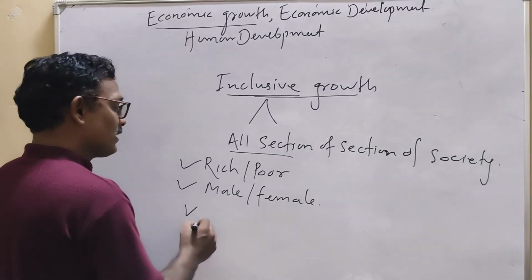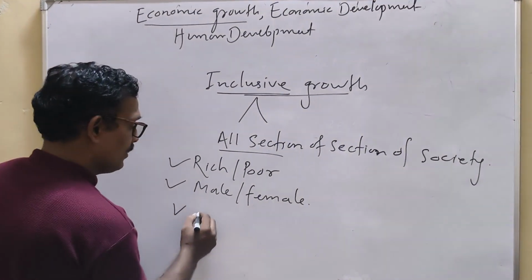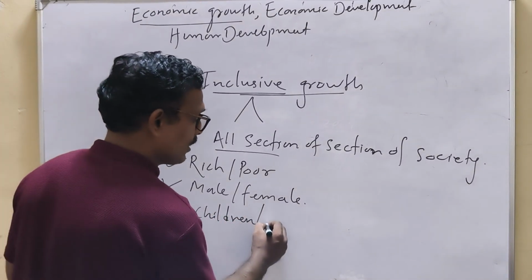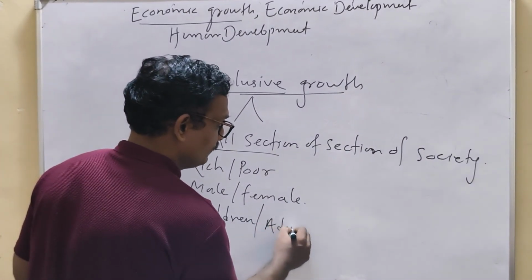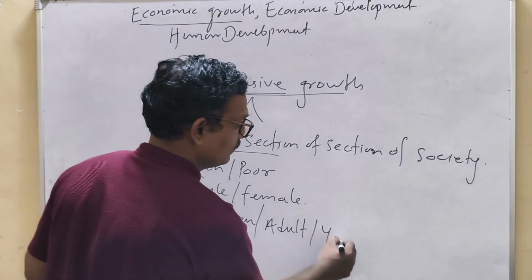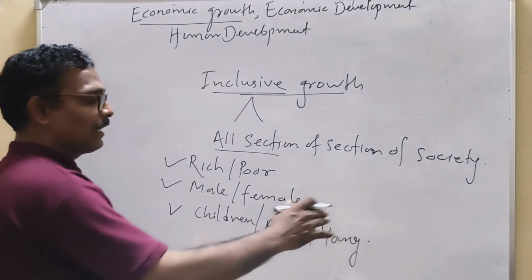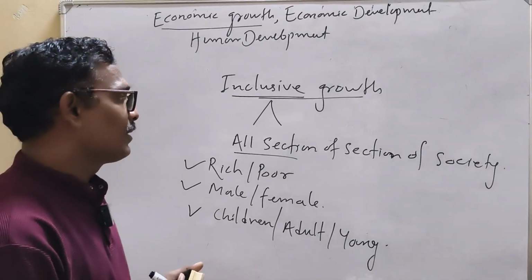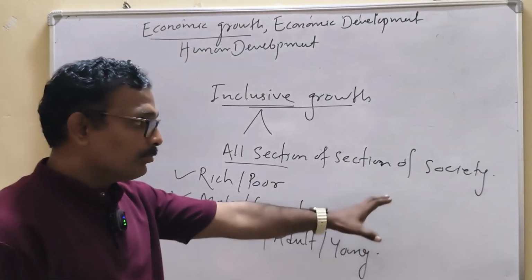Then on the basis of age: children, adults and young. How have these sections of society benefited from the growth?